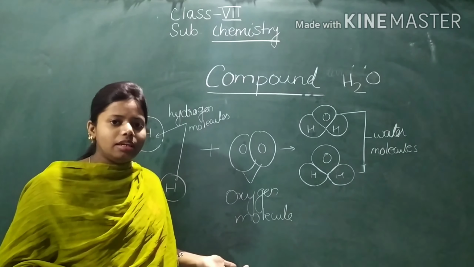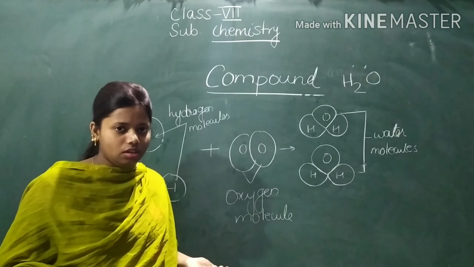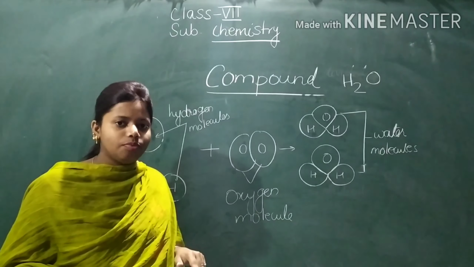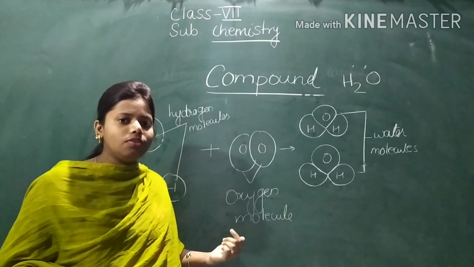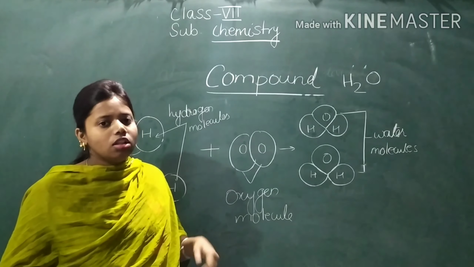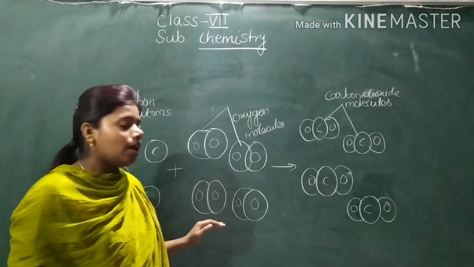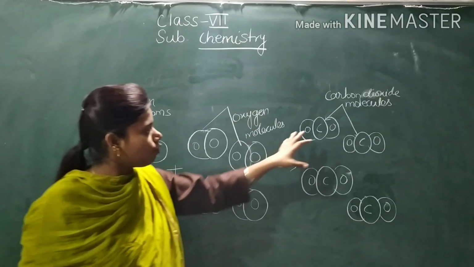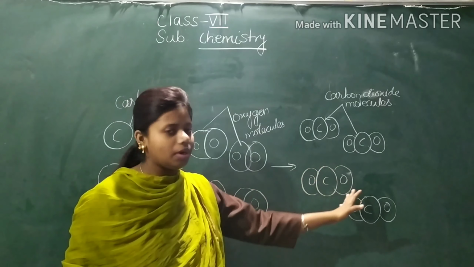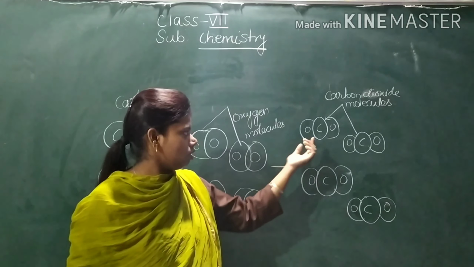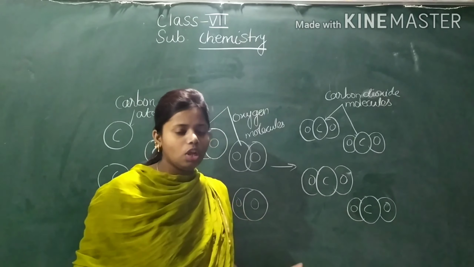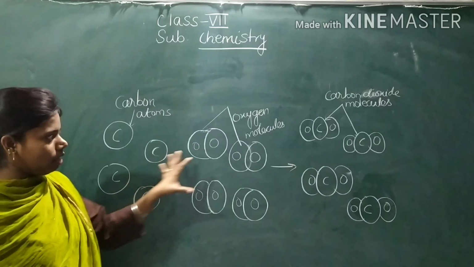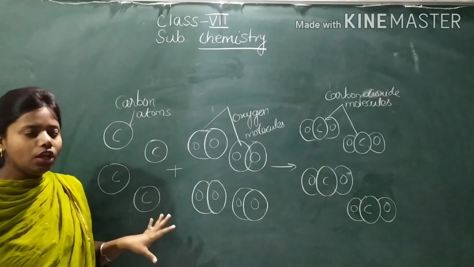Now let's see the other example, carbon dioxide. What is the formula of carbon dioxide? CO2. Now we will see the formation of carbon dioxide in the form of a diagram. This is the diagrammatic representation of the formation of four carbon dioxide molecules. This is one molecule, 2, 3, 4. Now let's see how it is formed from 4 carbon atoms and oxygen molecules.